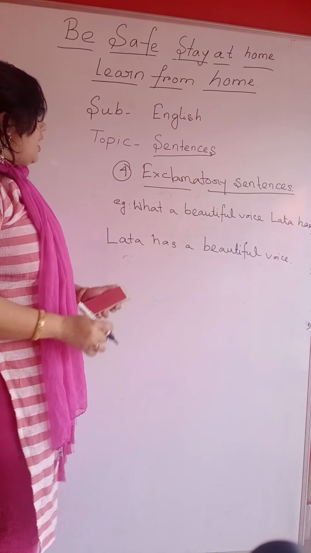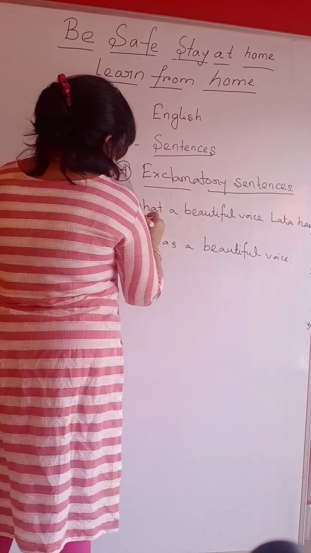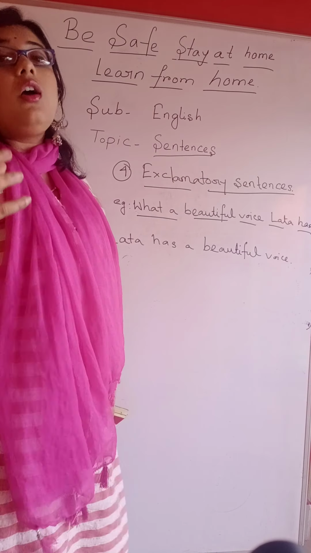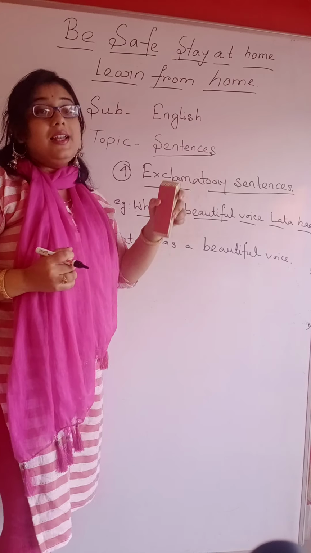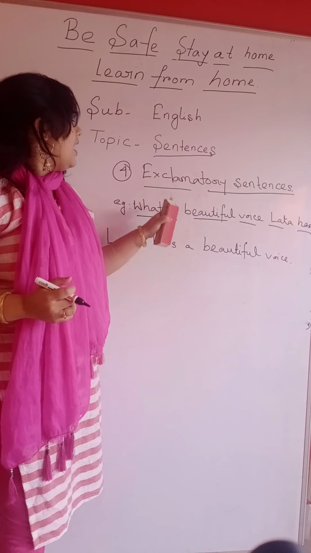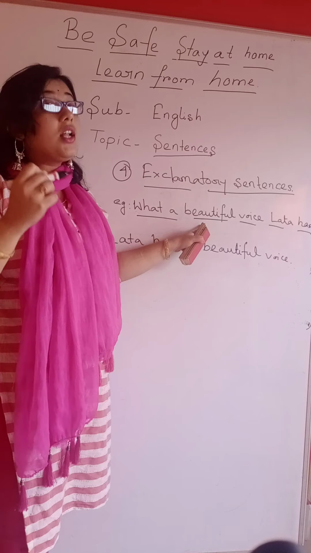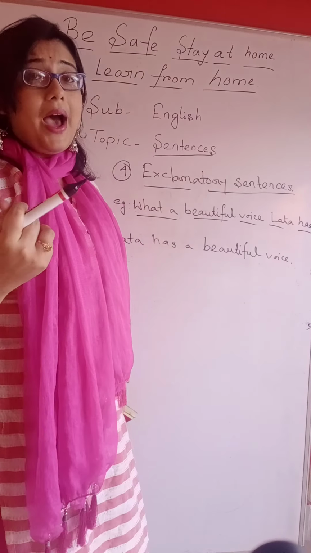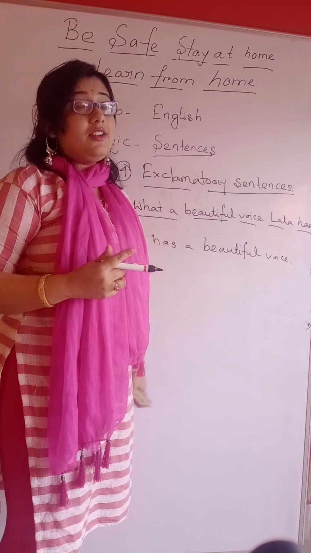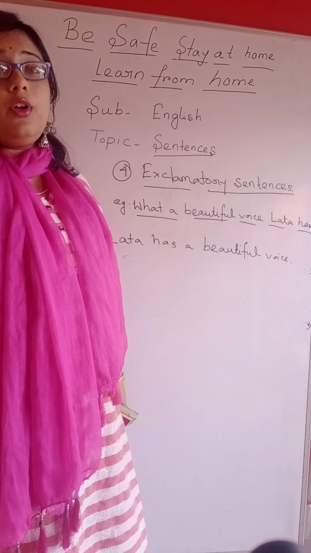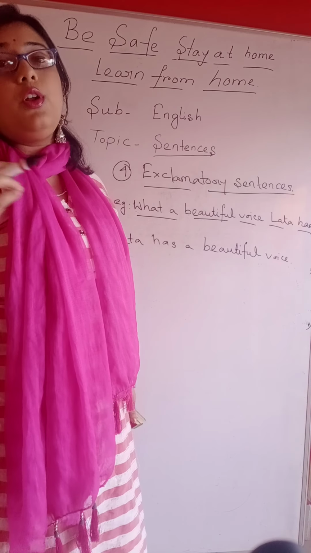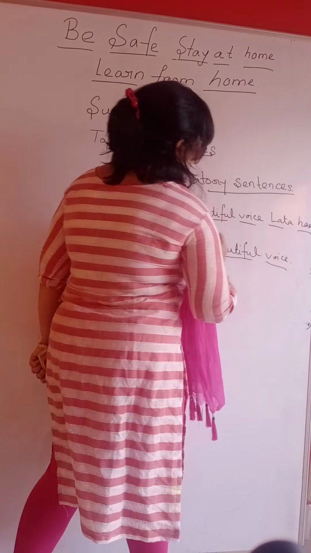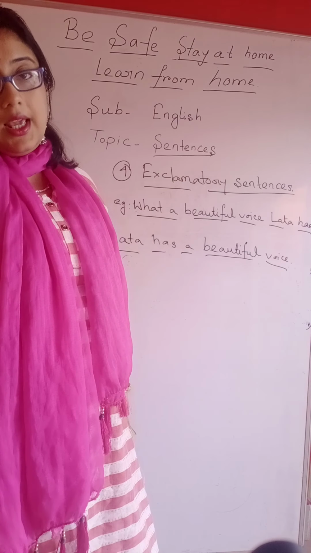But when we write what a beautiful voice Lata has, we are giving a strong impact to the listener. Whenever the listener hears this sentence, he is getting a strong impact about Lata, that Lata has a very beautiful voice. But if we say that Lata has a beautiful voice, we are not getting that strong impact.